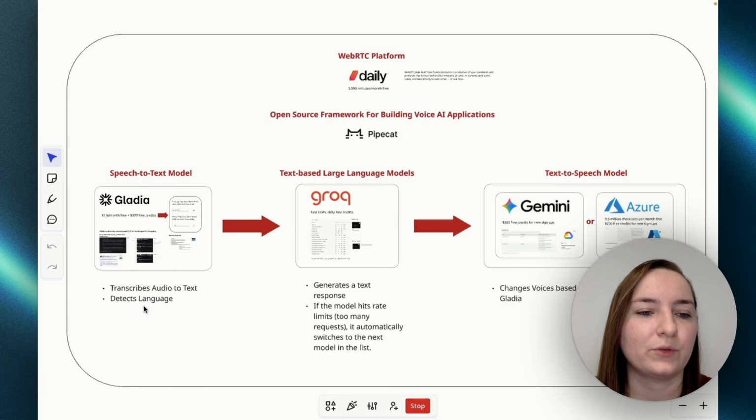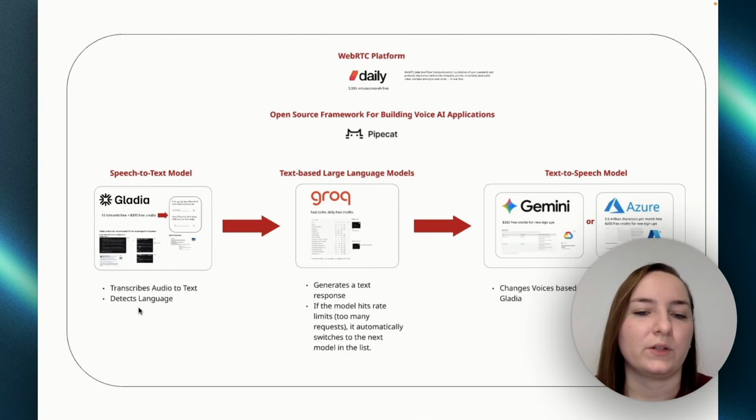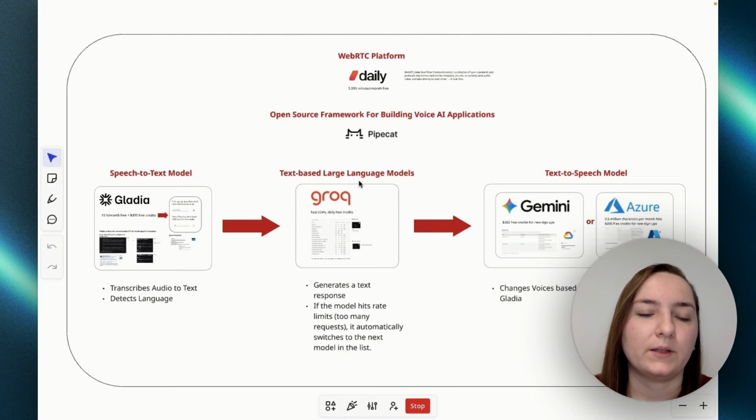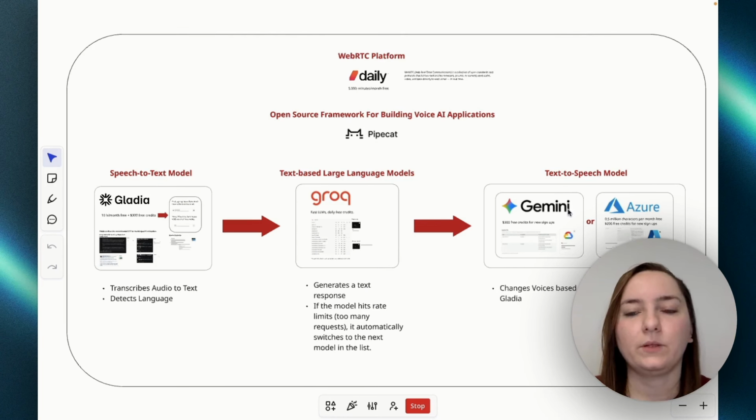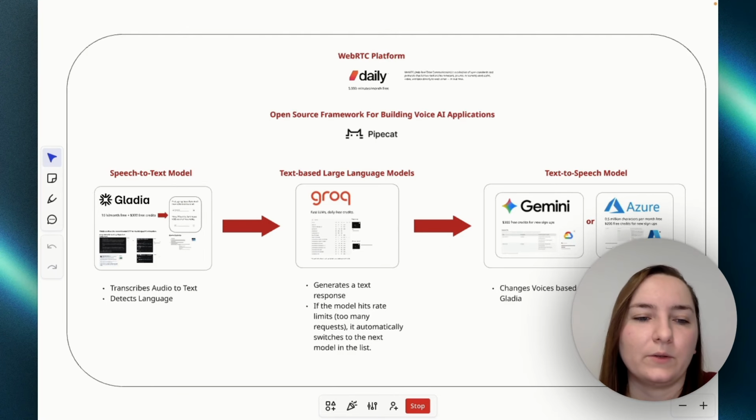We have Gladia, which transcribes the audio to text and at the same time detects the language that the user just spoke. And then we have our LLMs inside of Groq, which generate a response, and if a model hits a rate limit, then it switches to the next model, and so on. And then once the response was generated, it will be converted into speech, and it will actually choose the voice based on the language that Gladia detected here.